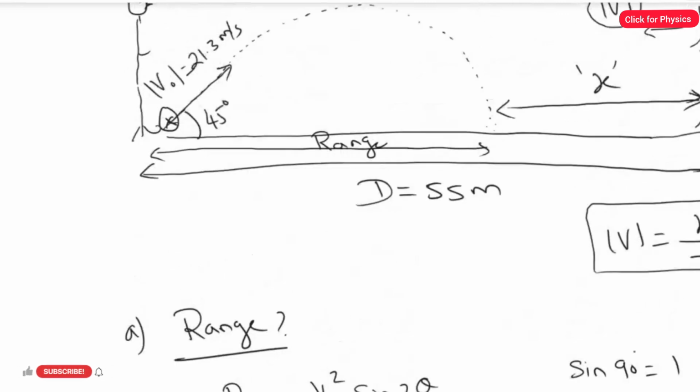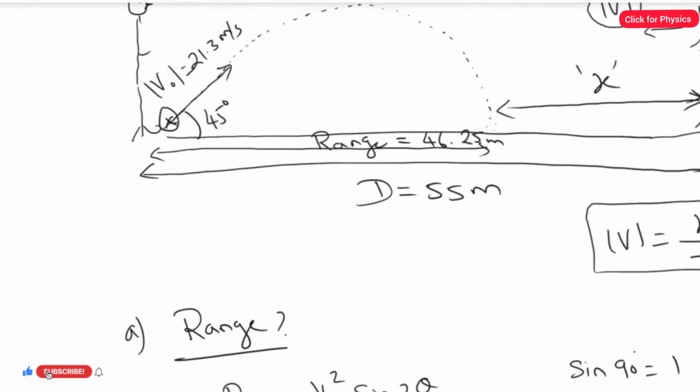So that means here we find the answer of range. So what's the value of range here? We got 46.25 meter. Now I'm going to find the value of x. That means the second player, how much distance he is going to cover to take the ball, right? That means the value of x.